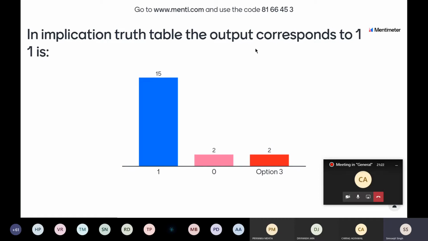If you remember, implication is false on only one outcome. Most of you have got the answer. I think this is the right one: only on 1 0 it is 0. On all the other outputs it is always 1. I think you remember that. I'm moving forward with the next question.